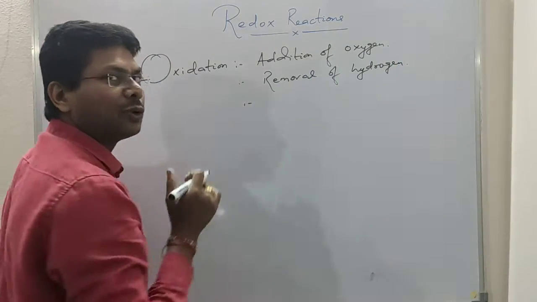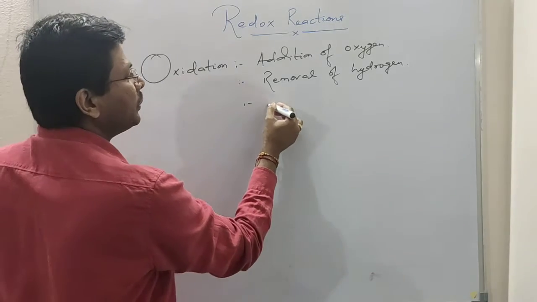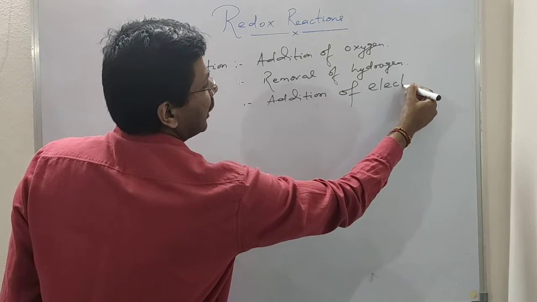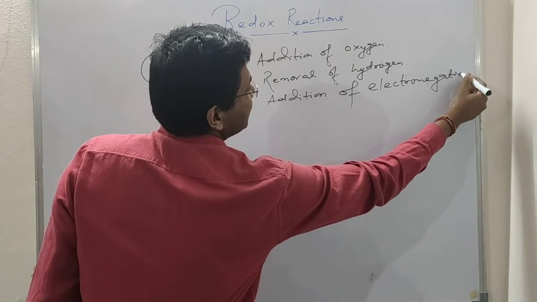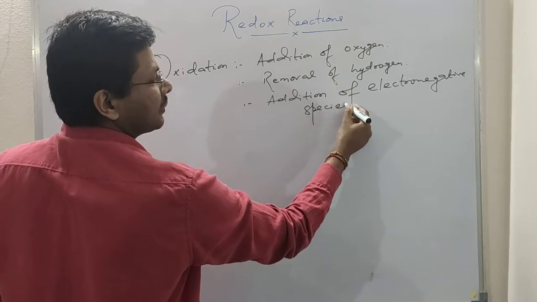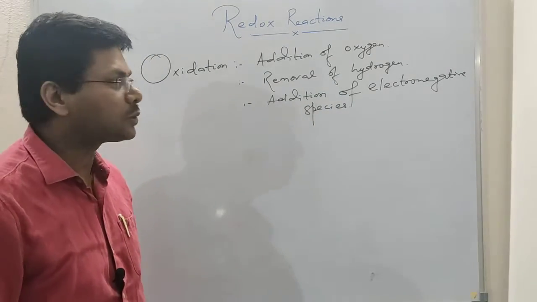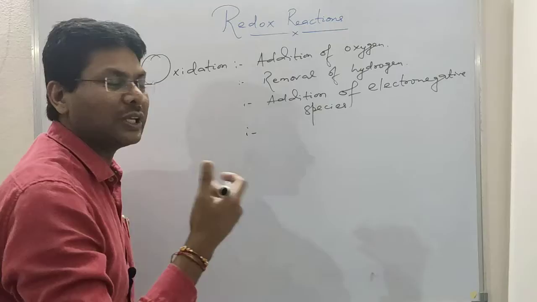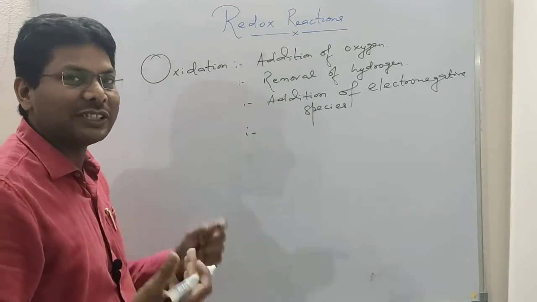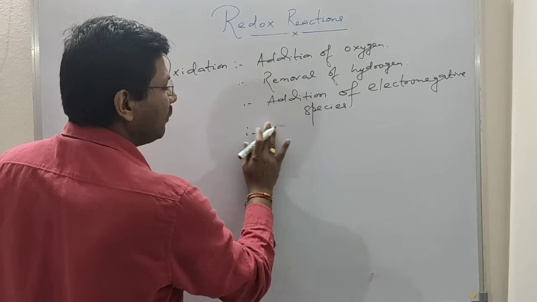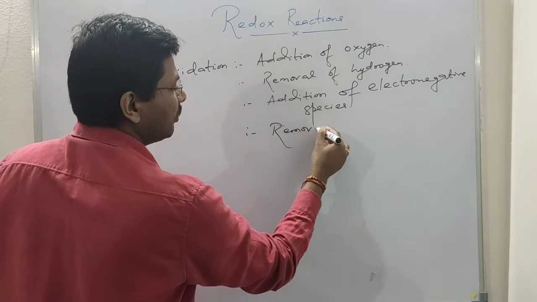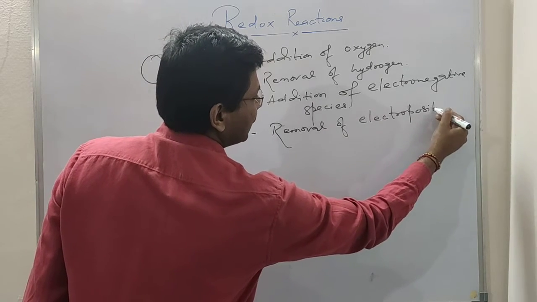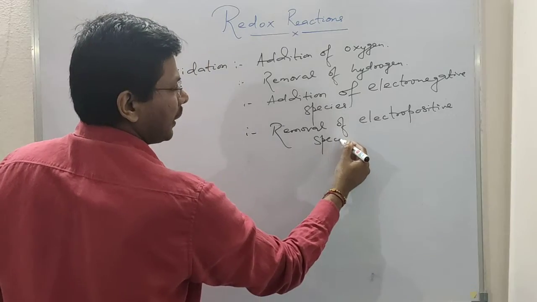As we know, oxygen is an electronegative species. It has the ability to gain electron. So addition of electronegative species is also oxidation. As we know, hydrogen is electropositive. It has the ability to lose electron. Sometimes it can gain an electron also because it is a non-metal. So removal of electropositive species is also oxidation.